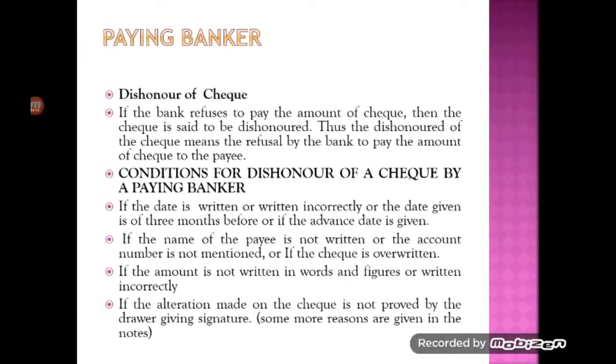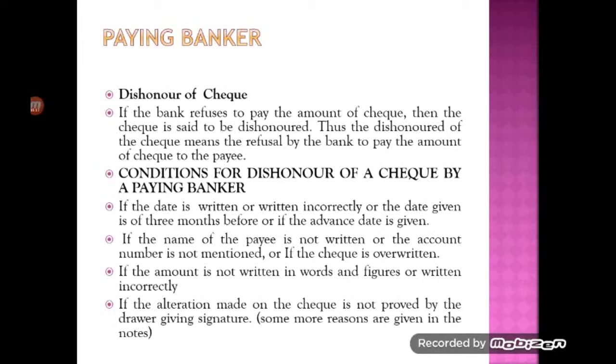Apart from this, the paying banker may get a notice from the customer to stop payment. So suppose the customer, before the payment is made, gives information or a notice to the banker stating not to honor the check, then immediately the paying banker has to stop making the payment.